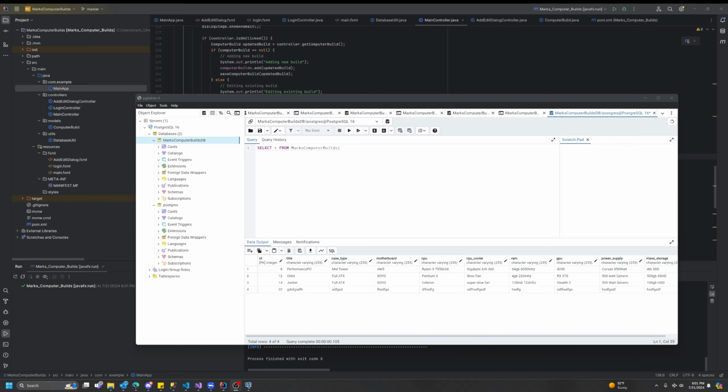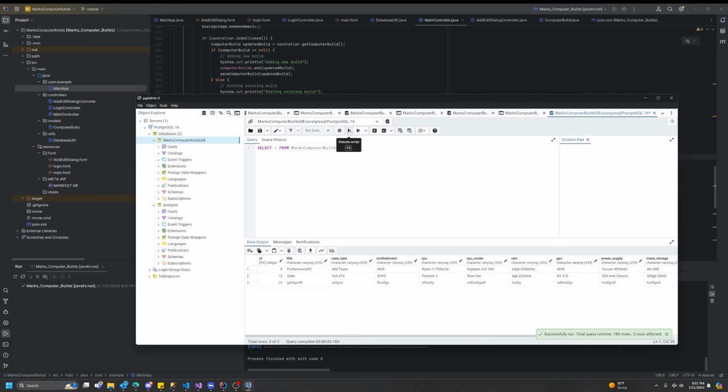Today's crazy project involved a Postgres database with two tables. One table houses PC information, PC builds, and the other table houses the login credentials for the end user. I'm going to query this because this is not the most up-to-date information. I'm going to run this query, grab every item, and you'll see currently it's showing I've got 3 items in the table.